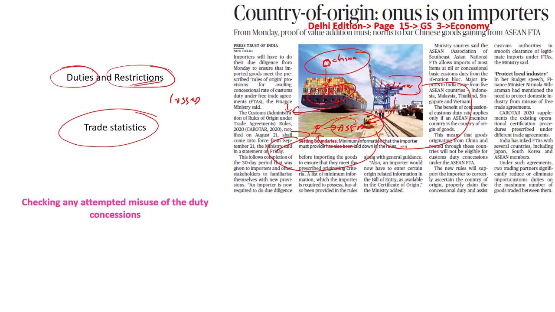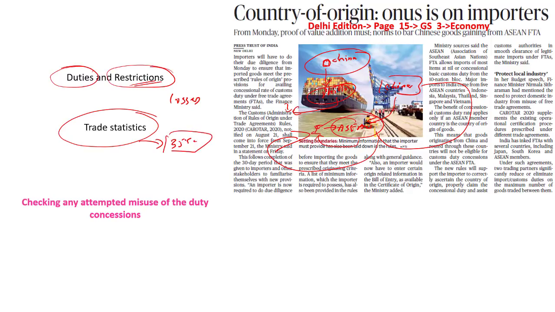As a result, what India has done currently is this: in case there is an importer, let's say I'm an importer importing certain gadgets from the Philippines or, for example, Vietnam, there is a certificate that I have to give to the government of India that this particular product is not from China, but only from the Asian countries. Or I will also have to state to the government of India that this original product has an add-on of 35%.